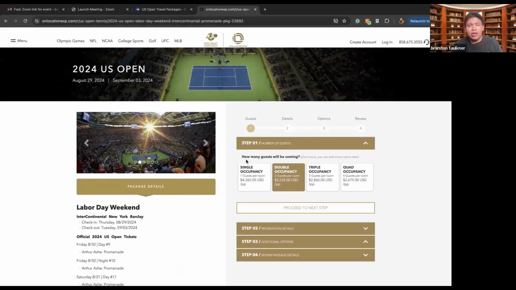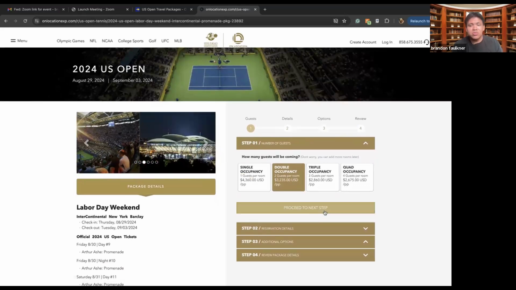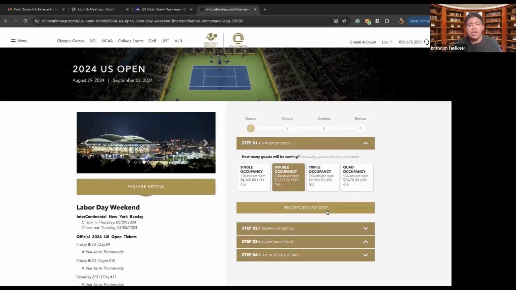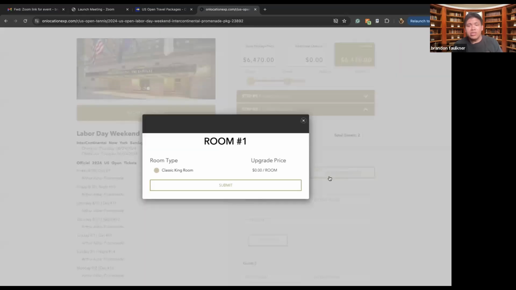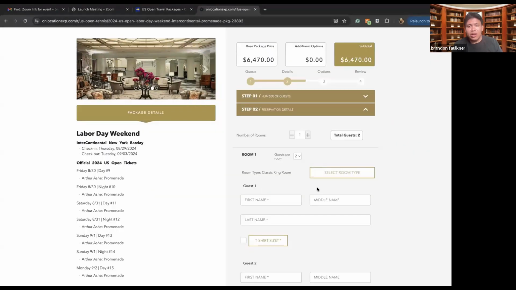So if we want how many guests are coming, let's say I'm going for double occupancy, which means two people are coming with me. I can select that 2 people are coming with. We can say for room 1, we can select the room type, classic king room, for no additional cost, unless